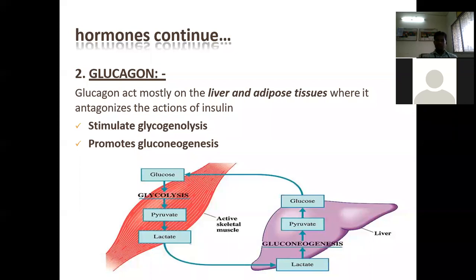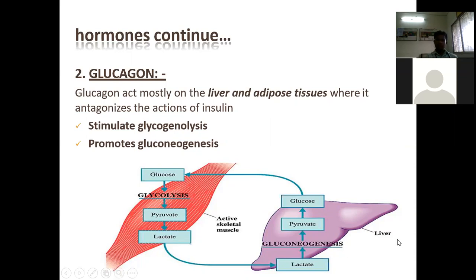The action of glucagon is to raise glucose in the bloodstream by stimulating glycogenolysis and promoting gluconeogenesis. Whatever glycogen is stored in the liver and the muscle will be converted into glucose. That kind of function is performed by glucagon.